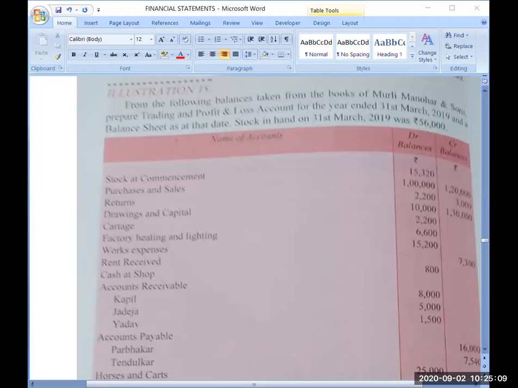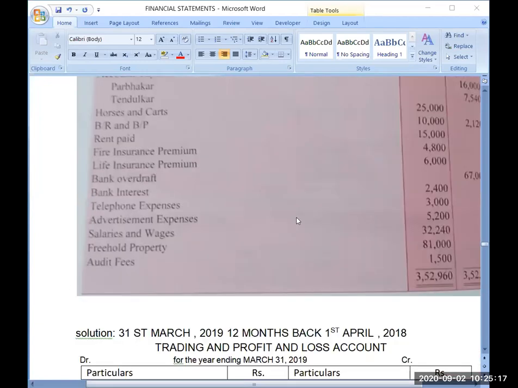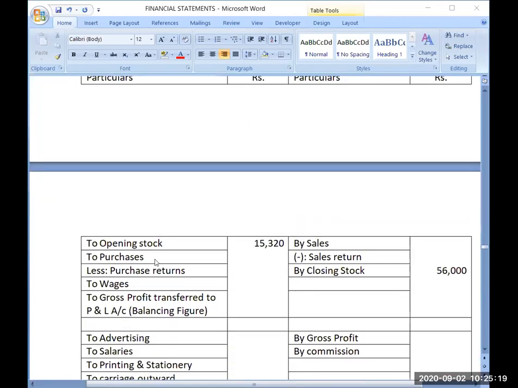So 1 lakh is the amount of purchases and the sales amount is 1,20,000.